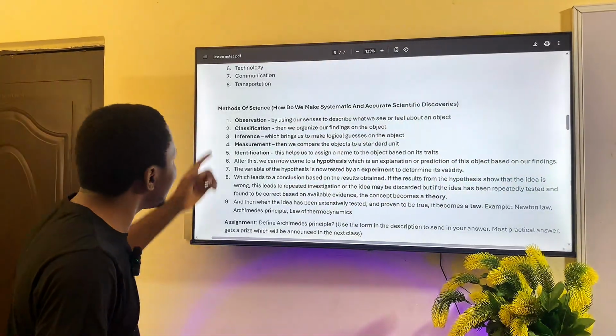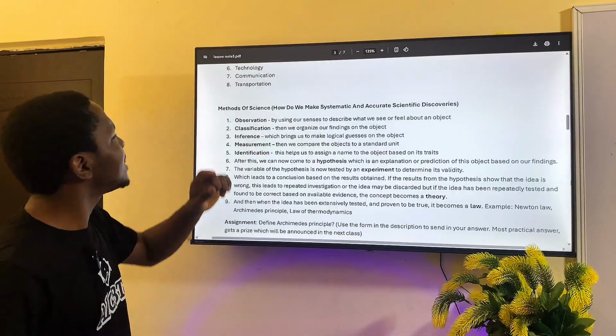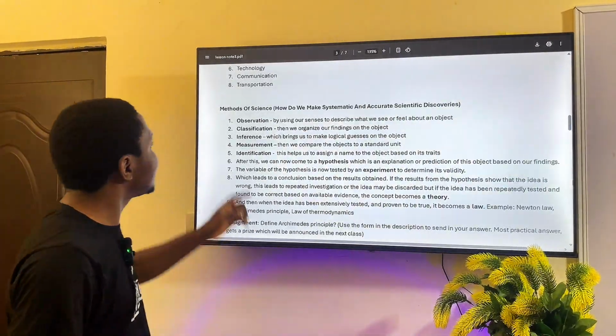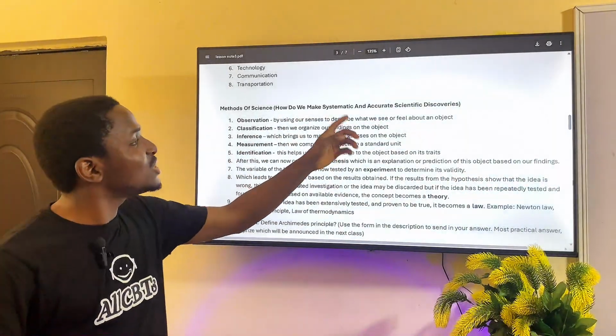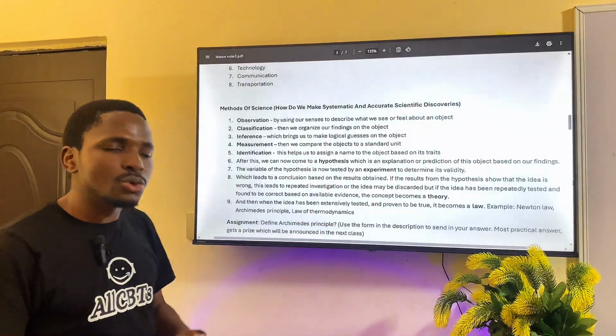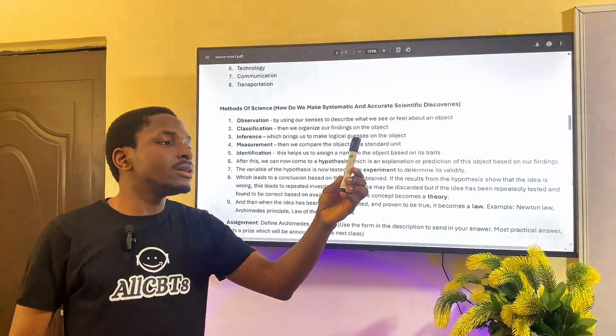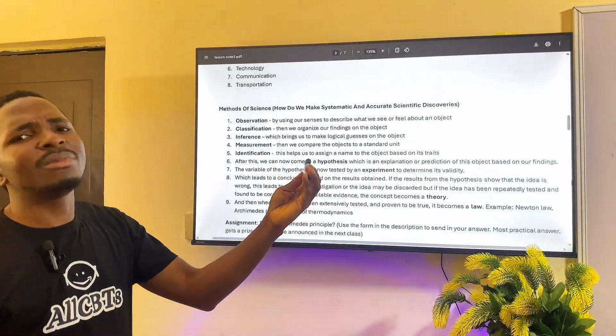Let's look at it. The first point in the method of science, or the methodology to scientific discovery, is observation. What's observation? Using our senses to describe what we see or feel about an object. Okay, so I want to call this a whiteboard marker. Why is it a whiteboard marker?